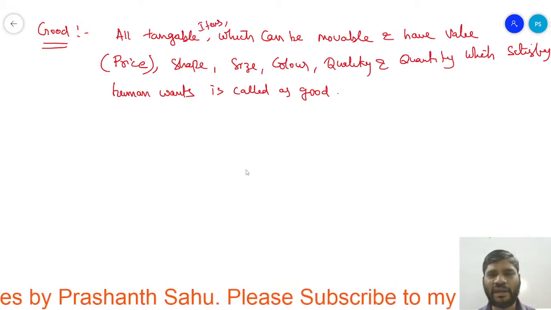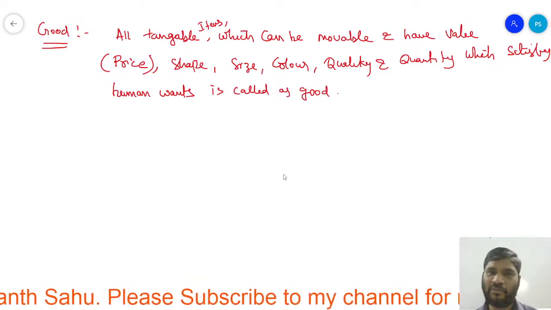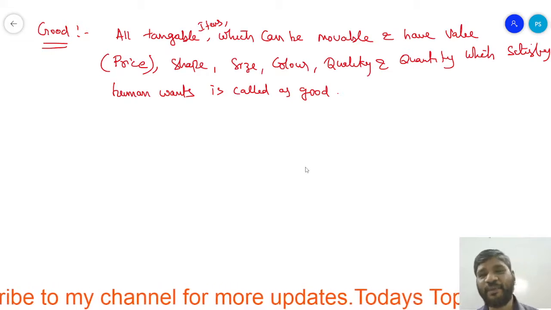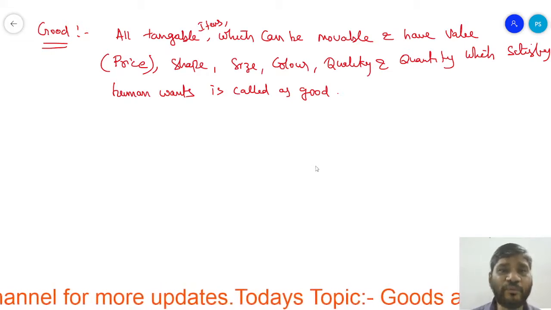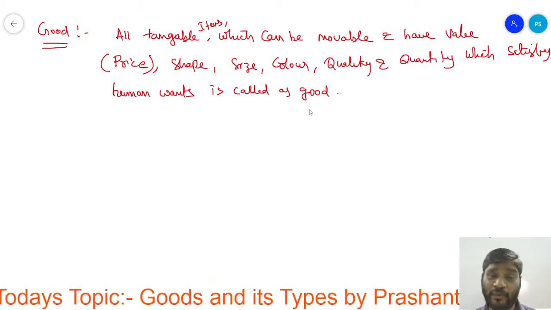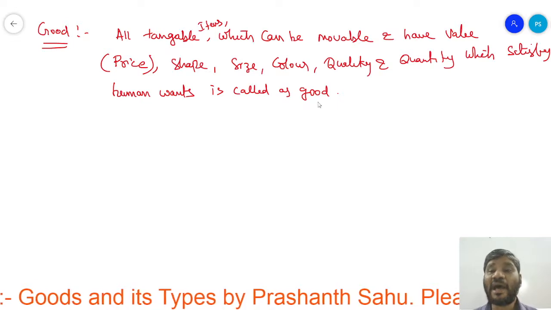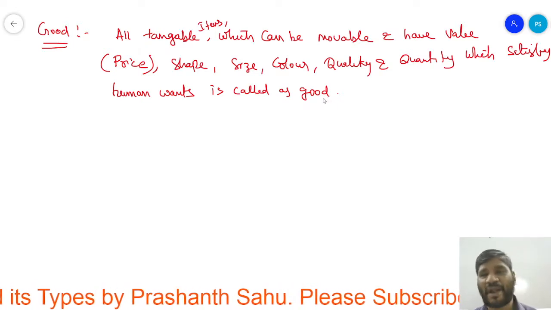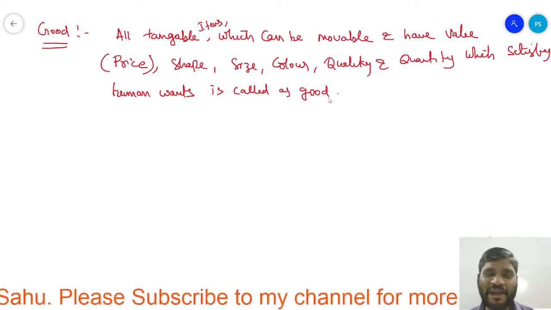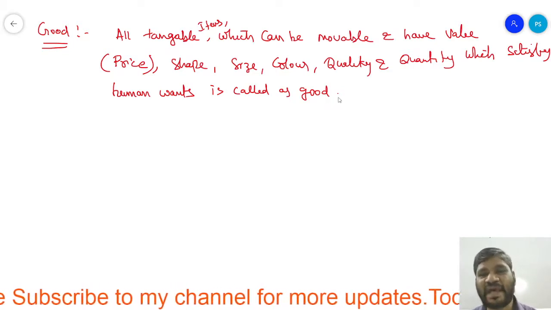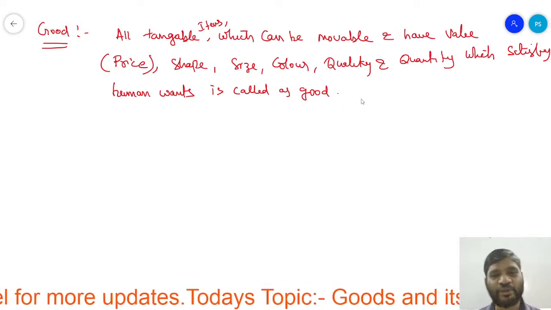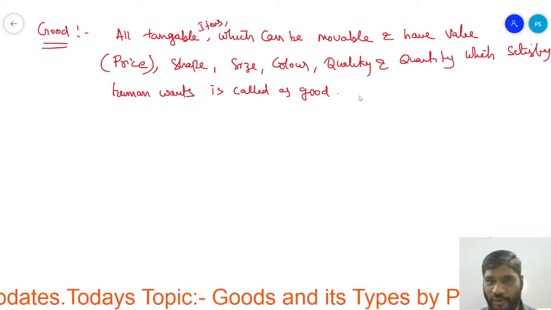We can say all tangible items. Book, tangible. Pen, tangible. Bike, tangible. Right? Which can be movable. So goods can be movable. Pen, book, bike, car. These are all goods can be movable from one place to another place. As well as must have the price. And the price is what? Nothing but the value. And definitely they must have the shape, size, color, quality and quantity which satisfy the human want is called as a good, right?